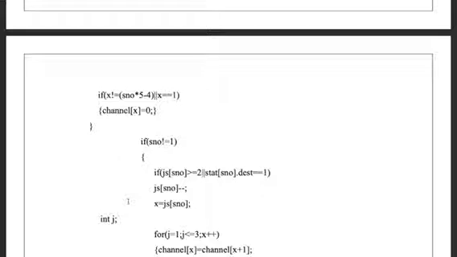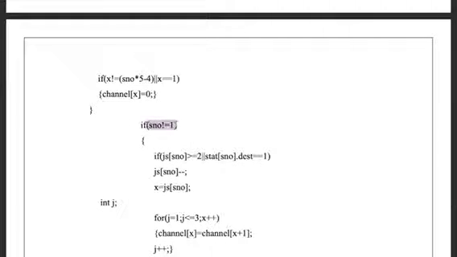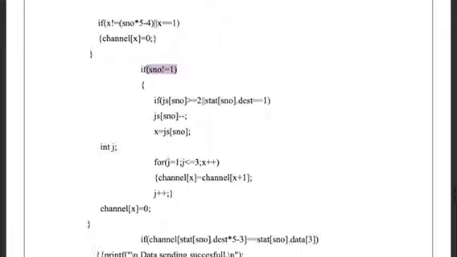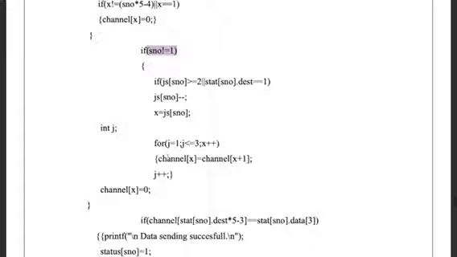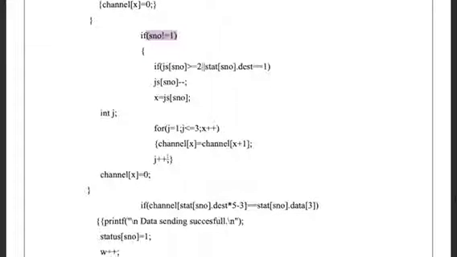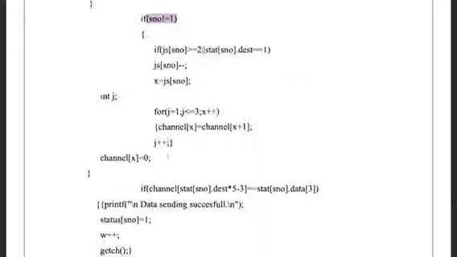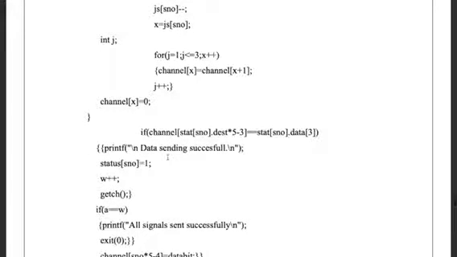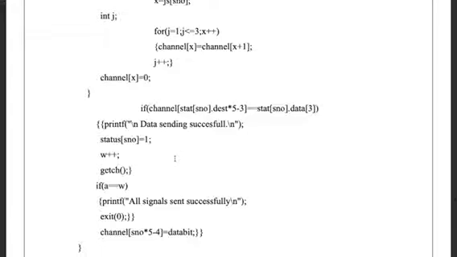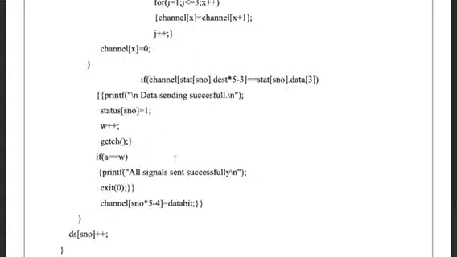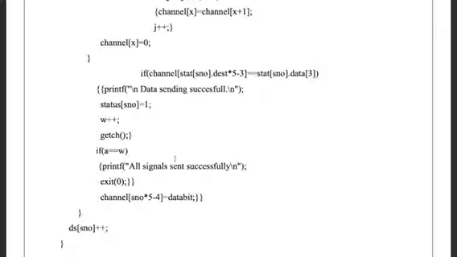Similarly, if the serial number is not equal, then we will assign the IS of serial number to some variable X. Similarly, if the serial number is not equal, then we will assign the JS of serial number to some variable X. If the stations of serial number of destination equals the stations of serial number of data at third position, then data is sent successfully. Then we will increment some variable W.